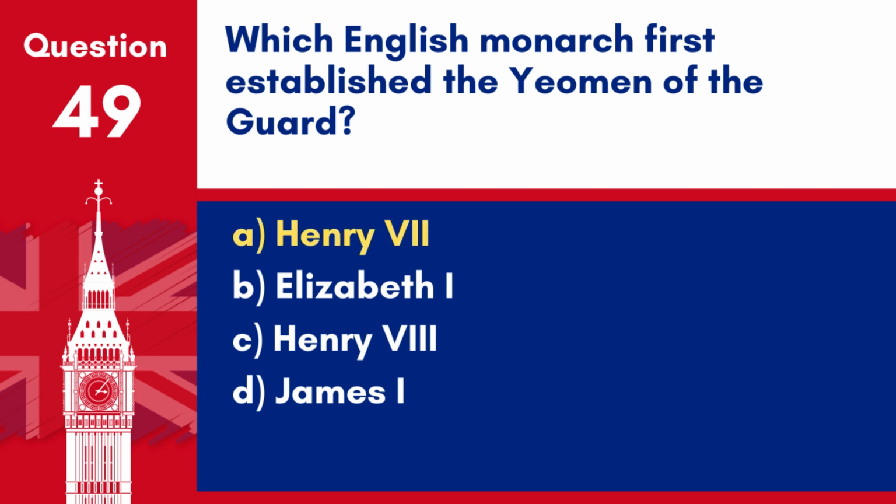Answer A. Henry VII. Henry VII established the Yeoman of the Guard, the oldest royal bodyguard in England, in 1485.